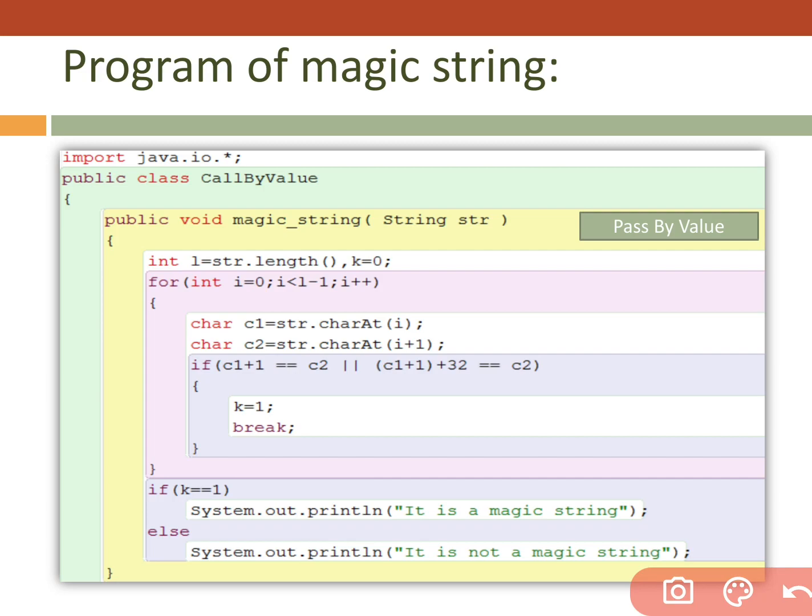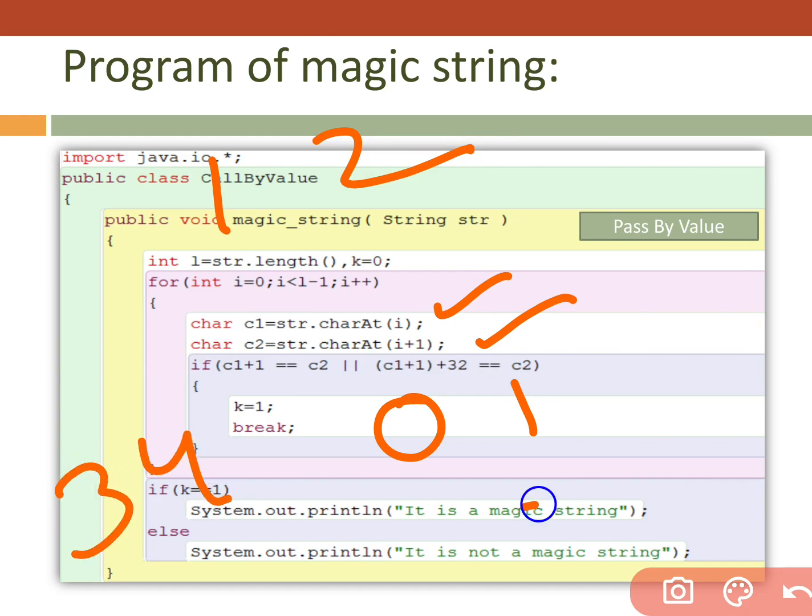See these values. Magic string. How are we going to do that? Magic string means we have to find the length first, and then pick characters one by one: the 0th position and 1st position together, then 1 and 2 together, then 2 and 3, and so on. In this way we have to pick.